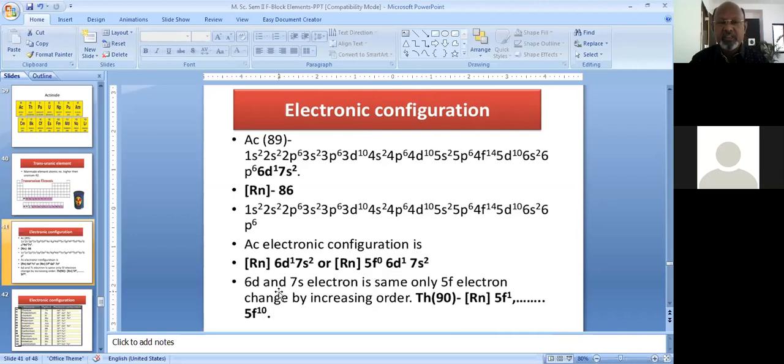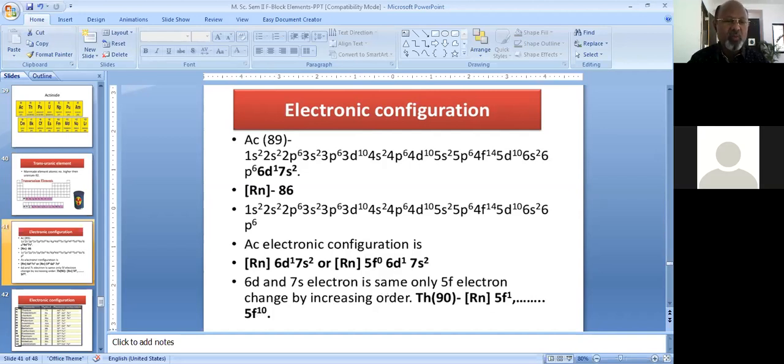Now here the 6d and 7s electrons are the same, only the 5f electron changes in increasing order, that is, after thorium the 5f electron subshell starts to fill up.